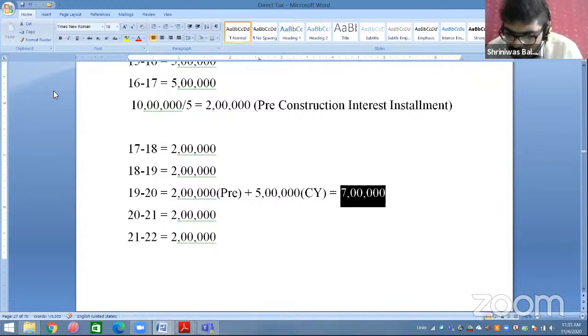Which cases is a person eligible to claim deduction? See, interest on loan you can claim every time. For SOP and LOP there is some limit, but you can claim. And about the HRA part, that I will explain in income from salary. Don't worry at all. Someone said, sir, can you explain once again one more sum related to pre-construction? I will try. The loss part will be in set off and carry forward, so just wait, we will take care. Yes, 2 lakh is the maximum deduction.